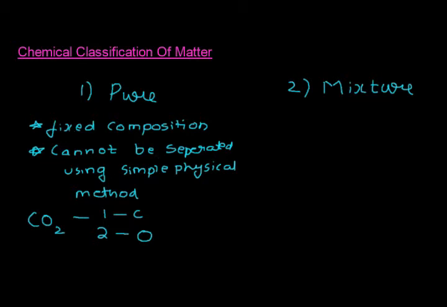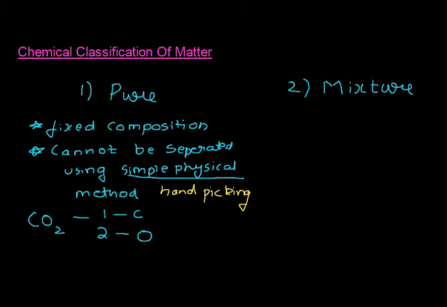And the second one is cannot be separated by simple physical methods. What I mean by simple physical methods is it may be something like hand picking, or it can be distillation, it can be filtration, it can be crystallization. So these substances cannot be easily separated.